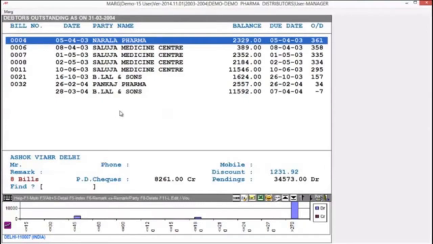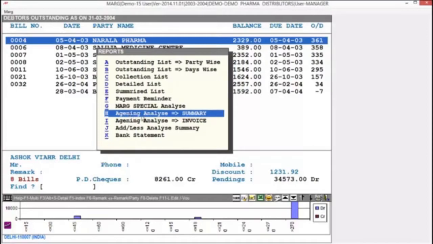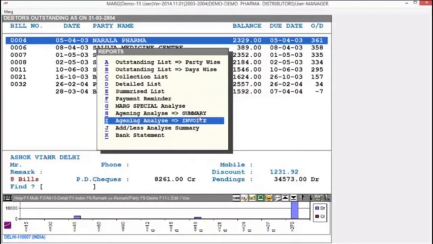Now, if you press Alt plus P from your keyboard, then here you can see you have an option of aging analysis. If you want to generate summary only, then you can select summary. Otherwise, you can select invoice option. For now, we will select aging analysis invoice option.